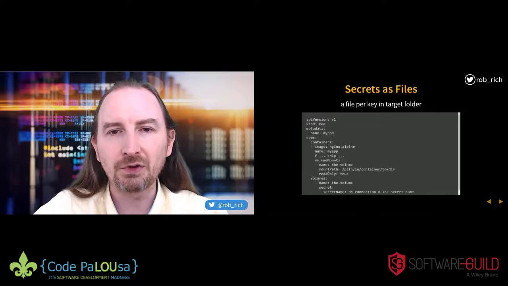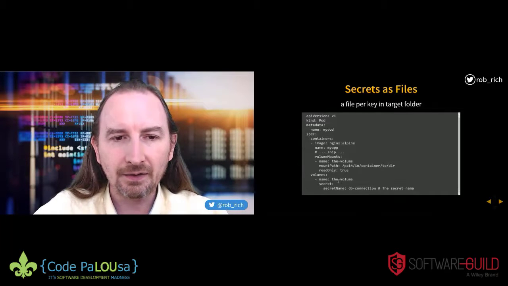So here's how we would do it as files. I have the same container definition, and when I get to volume mounts, here's that volume mount. It's named the volume. As I'm defining how that volume works, I list the secret and the secret name. So here's that DB connection. Now, I'm not specifying all of the keys and values here. It's going to create one file per key in that folder. So I don't need to enumerate them. That's pretty cool.